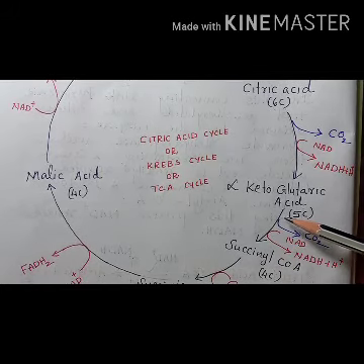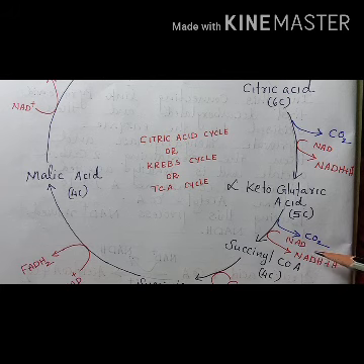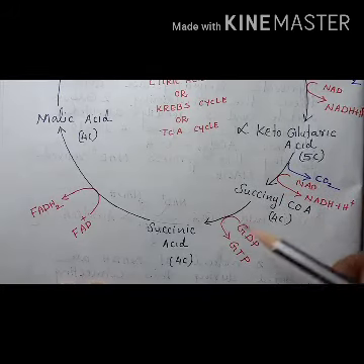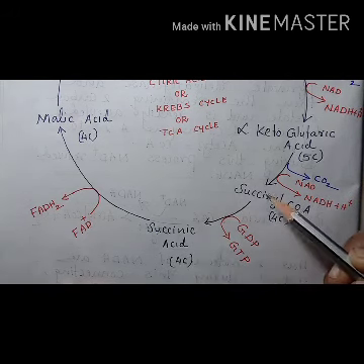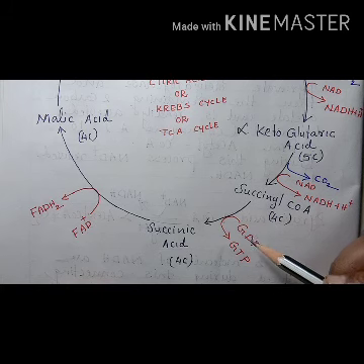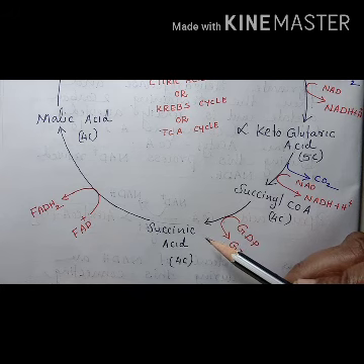And during that step also, one molecule of carbon dioxide is eliminated, so the 5-carbon compound becomes a 4-carbon compound, and during that step also another molecule of NADH2 is released. This 4-carbon compound, succinyl coenzyme A, is next converted to succinic acid, which is also a 4-carbon compound. During that step, one molecule of GTP, which is equivalent to ATP, is released. GTP is the energy form in animals.